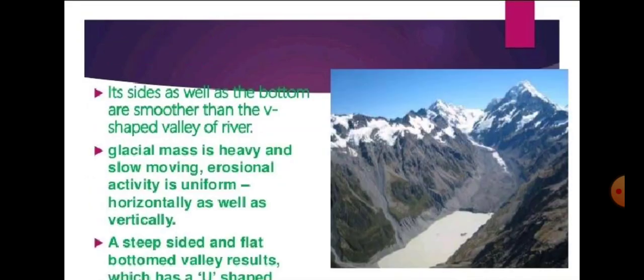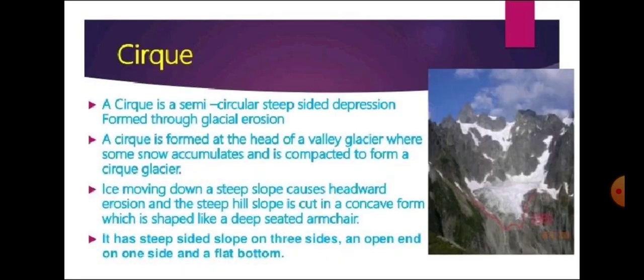Now next, its sides as well as the bottom are smoother than the V-shaped valley. And the glacial mass is heavy and slow moving. Erosional activity is uniform, horizontal as well as vertical. It means that whatever erosion activity is done by the glacier, it is horizontal as well as vertical. So that is why it forms the U-shaped valley.